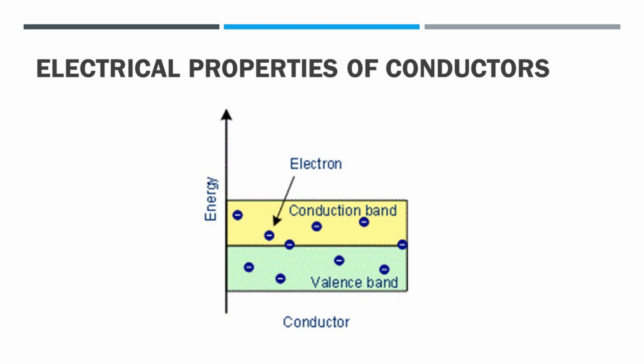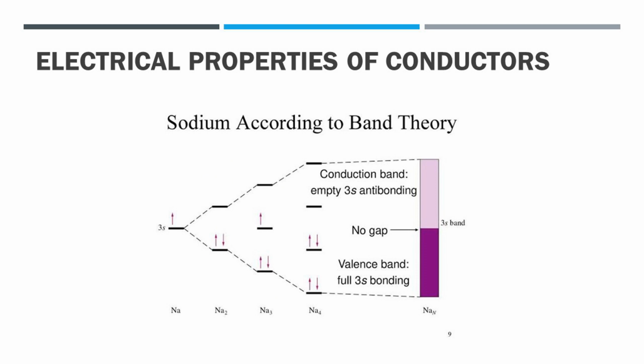Band formation in metallic conductors thus results in delocalization of the outermost electrons of all the metal atoms, leaving behind metal ions. This means cations of metal are immersed in a sea of electrons. For example, metals like sodium and magnesium are good conductors. In case of sodium, there is no band gap between the valence band and conduction band as shown in the figure.